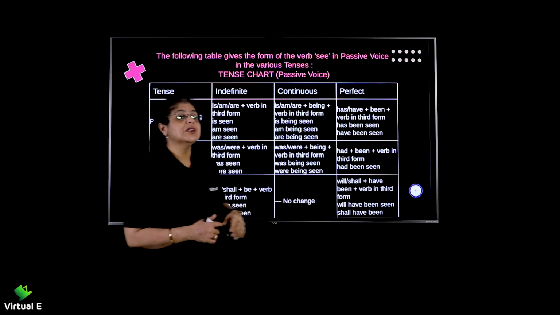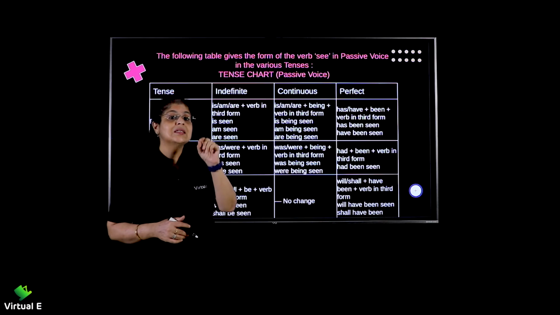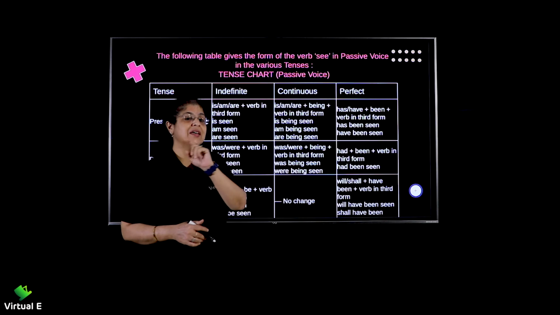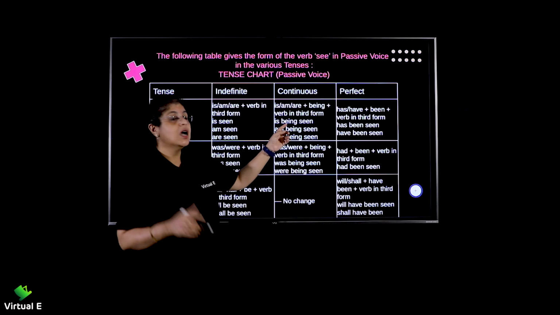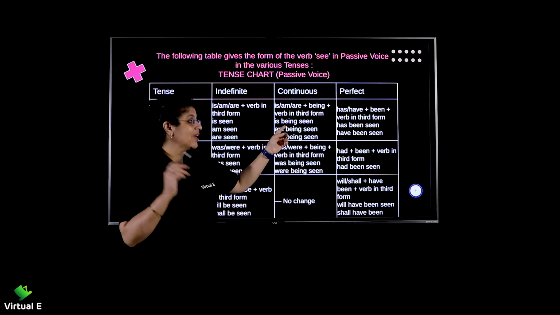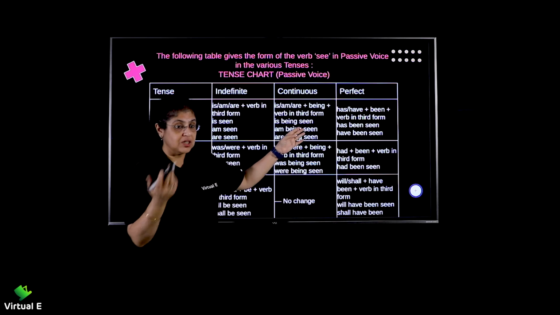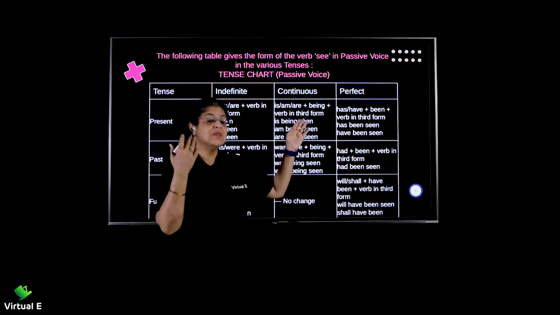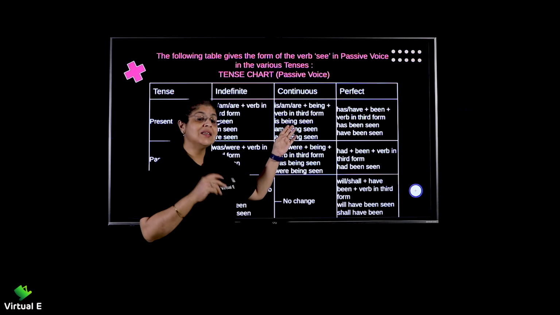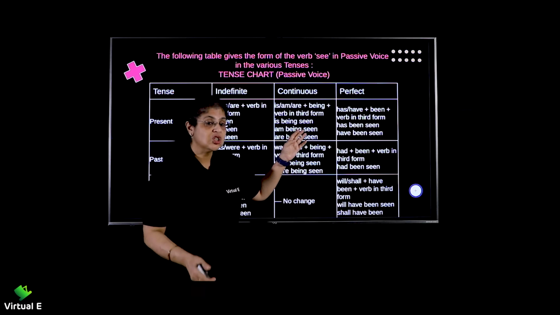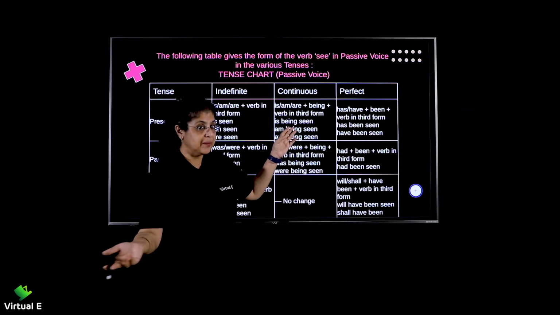If I am talking of a continuous tense, now, he is seeing a movie. Generally, it is he is watching a movie, right? He is watching a movie. A movie is being watched. If it is verb watched, here it is seen, for example, but I am giving you another example to make things more clear. So, the movie is being watched by him.